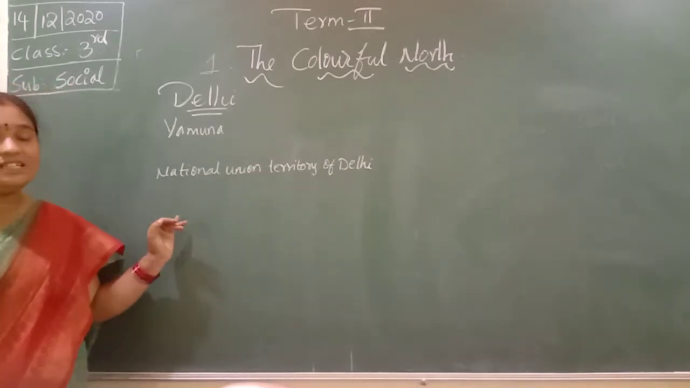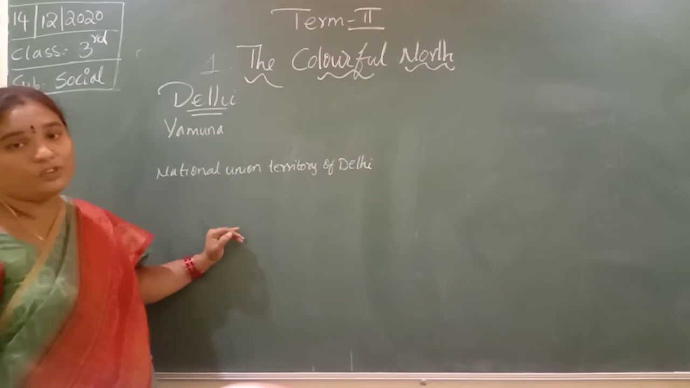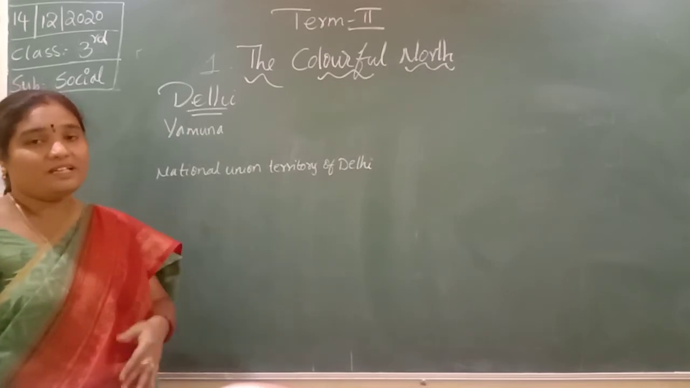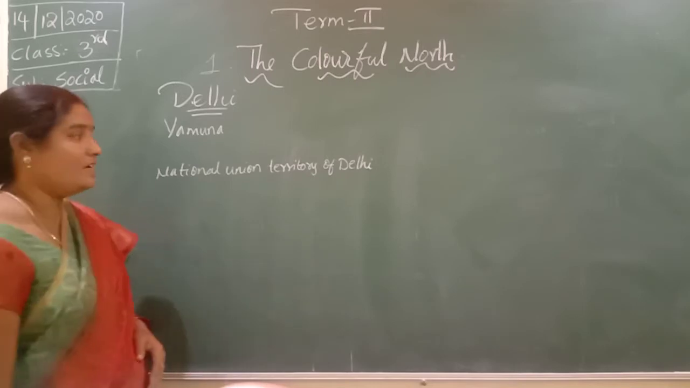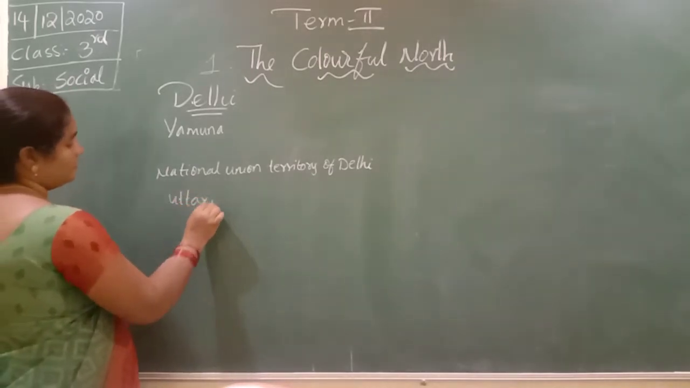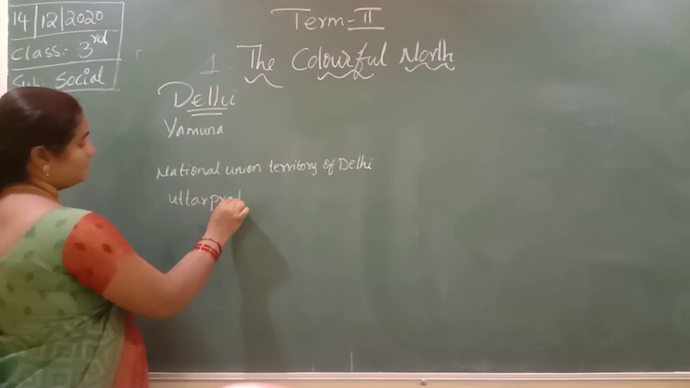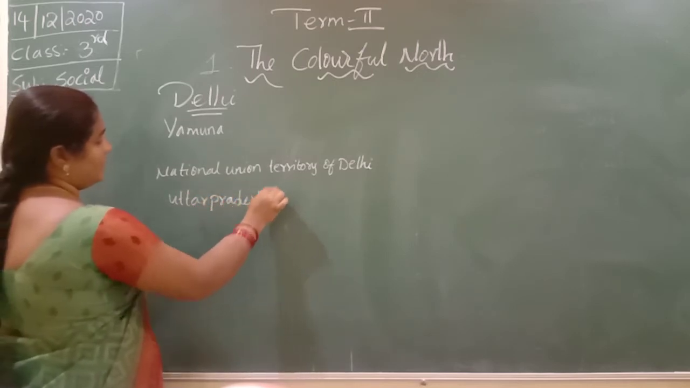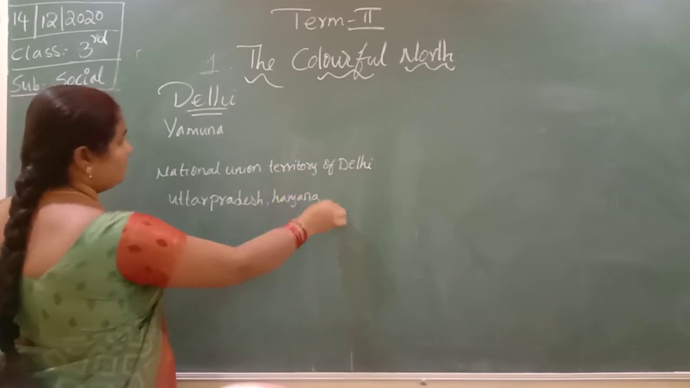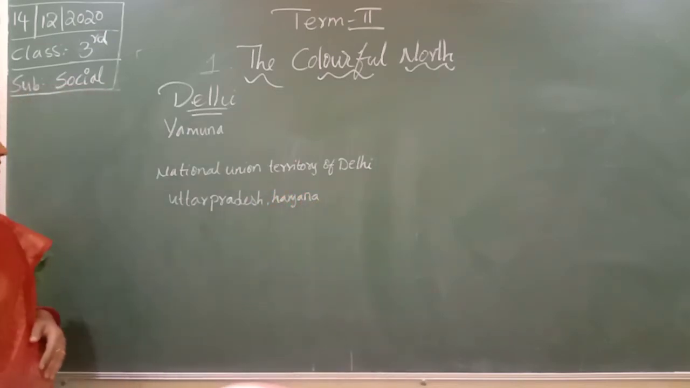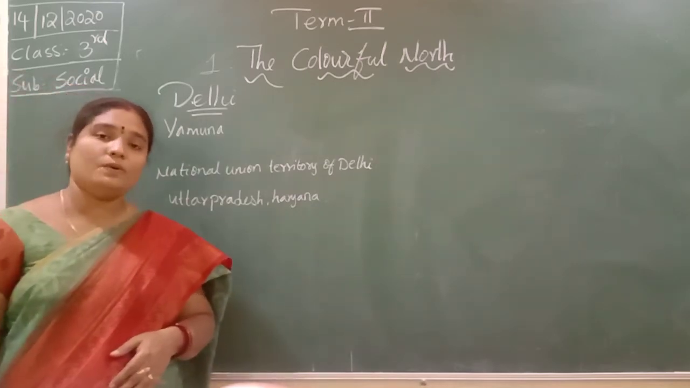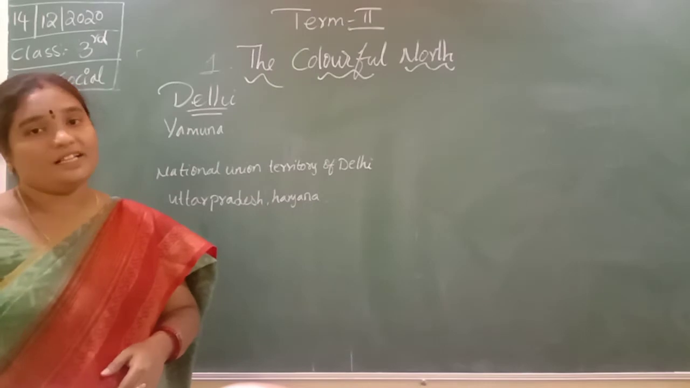Delhi shares its borders with Uttar Pradesh and Haryana. It shares one side with Uttar Pradesh and three sides with Haryana. So the boundaries are Uttar Pradesh and Haryana.